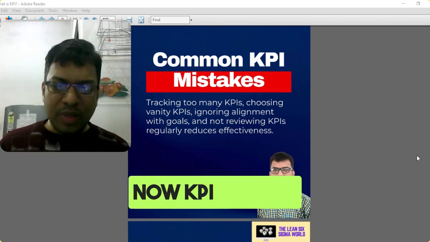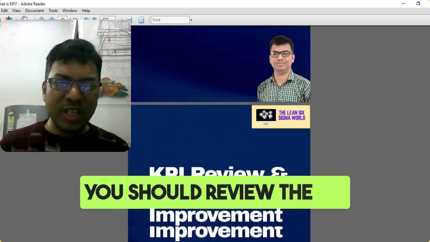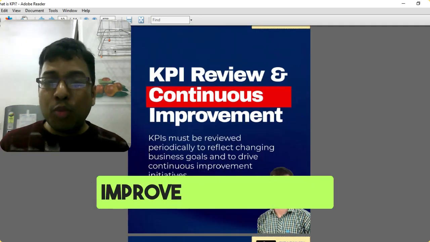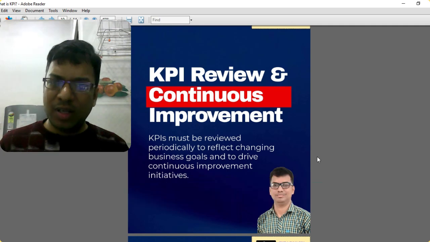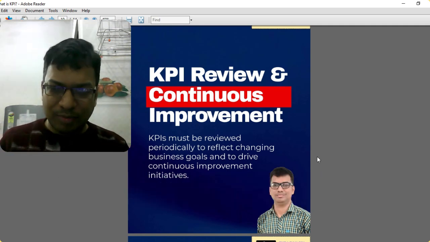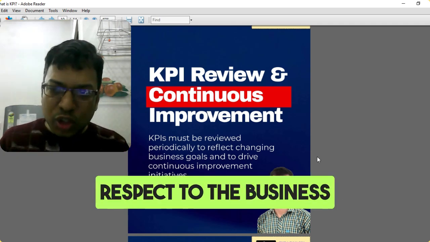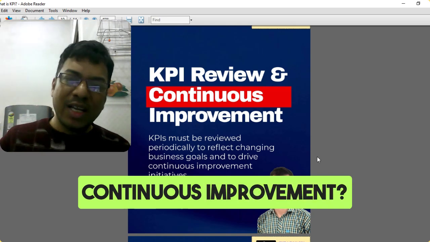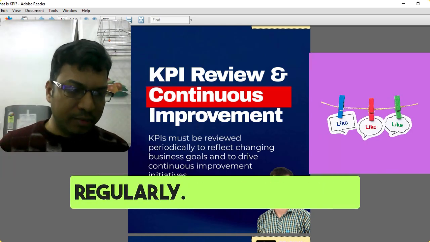Now, KPI reviews and continuous improvement. You should review the KPI regularly so that you can improve your process and your system. KPIs must be reviewed periodically to reflect the changes. What are the changes that are happening with respect to the business goals? And to drive continuous improvement, KPIs should be reviewed regularly.